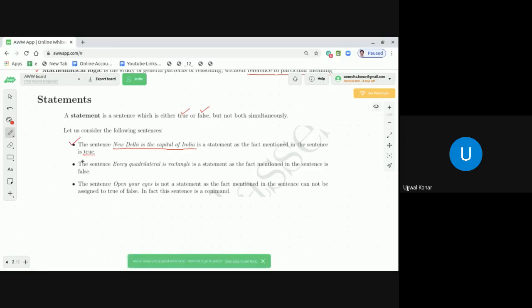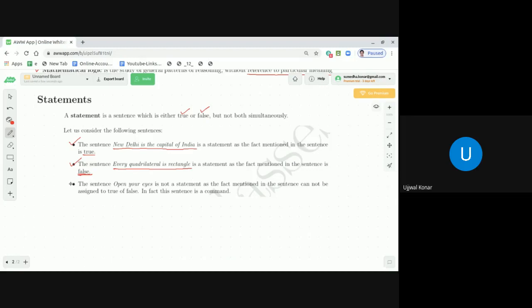Second one, let's look into it. The sentence, something like every quadrilateral is a rectangle, is a statement. And as the fact mentioned in the statement is false, it is a statement, but it is a false one. Let me repeat the sentence. Every quadrilateral is a rectangle is a statement as the fact mentioned in the sentence is a false one.